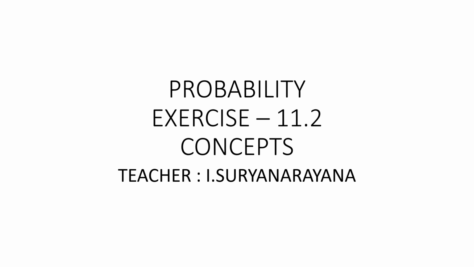Right. In the previous class, we discussed what is meant by a random experiment, what is meant by outcomes of a random experiment, and what is meant by a sample space of a random experiment. I hope you have understood all these concepts well. I hope you have done the first 5 sums in exercise 11.1. Haven't you, my children? Right. In this class, let us discuss some more concepts related to the axiomatic approach of probability.